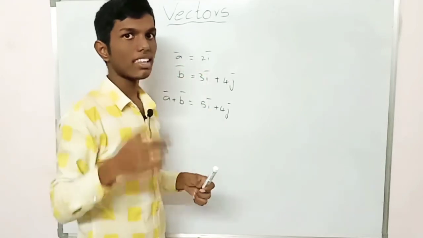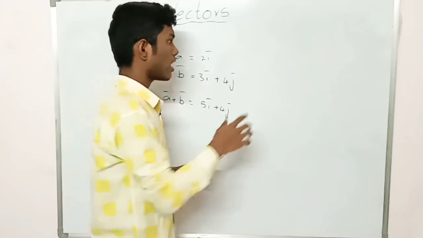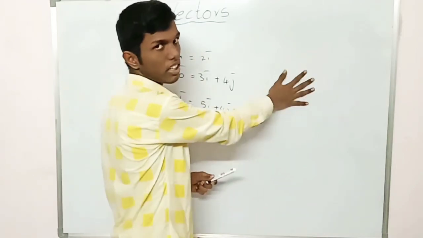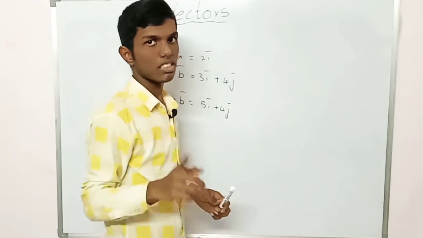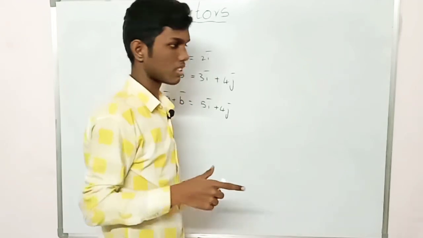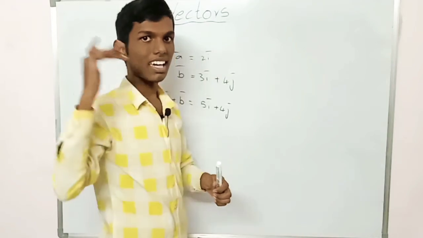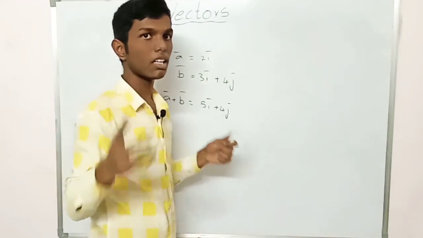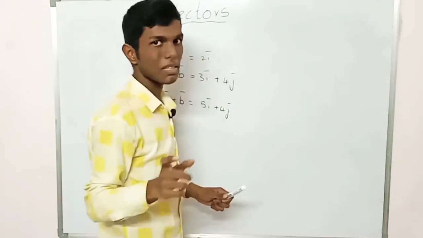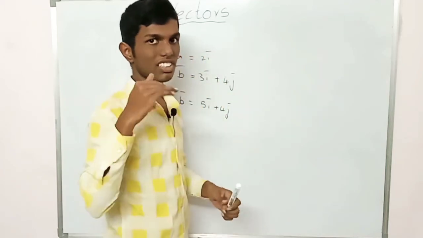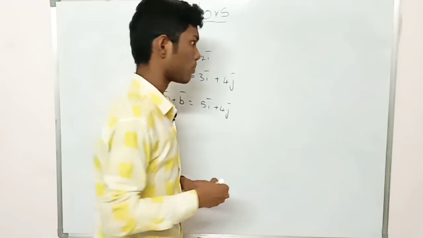But how do you add them when they are given in a figure, in a diagram? In that case, we need to use the triangle law of vectors. It may seem like a pretty big law that we need to use everywhere, but it's not like that. It's a pretty simple one, and you can just get it to the algebraic form.